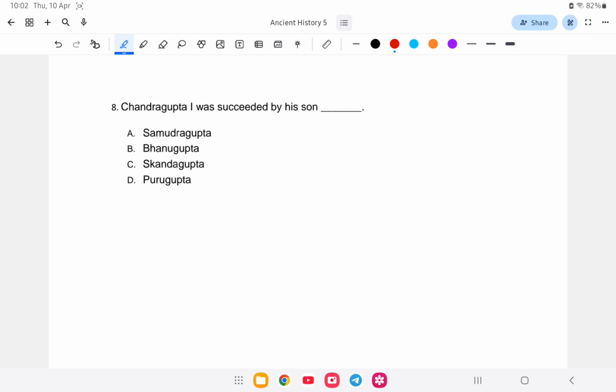Chandragupta I was succeeded by his son, who? Chandragupta I was Maharajadhiraja, and he was succeeded by his son, that is Samudragupta. Option number A is the correct answer.